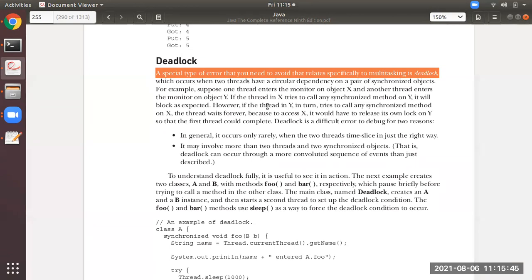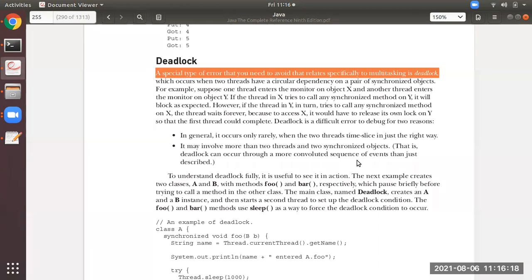Suppose there are two threads, and as I said, synchronization. What is synchronization in the last class? Suppose there is a resource which has to be shared among many threads. So what is synchronization? It will allow only one thread to access that shared resource at one time. Suppose one thread has acquired that shared resource.